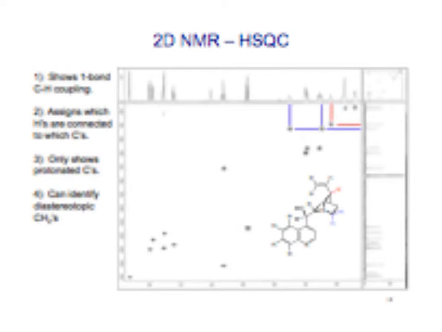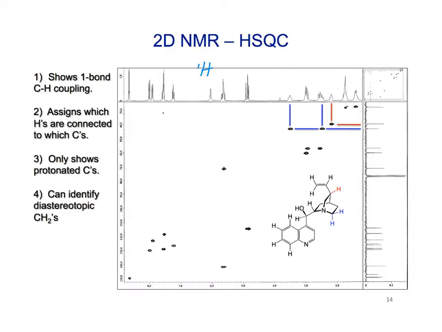We can also have what we call heteronuclear experiments. These experiments show coupling between protons and carbons. Notice that I have a proton spectrum on this side and a C13 spectrum on this side. And this experiment, called HSQC, tells us which protons are directly attached to which carbons. It shows a one-bond coupling.